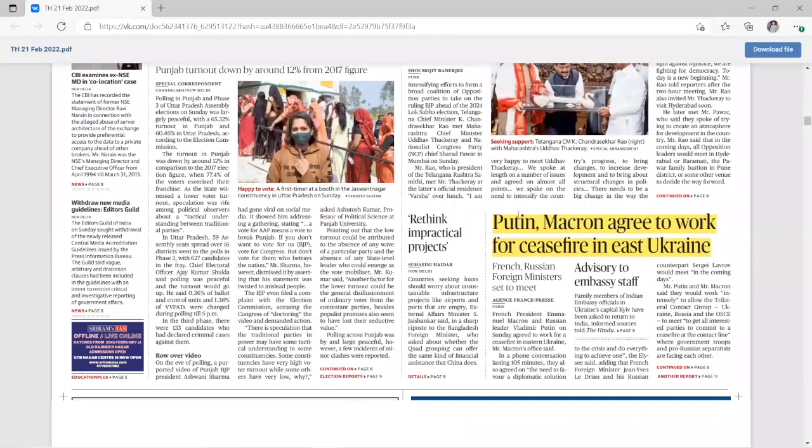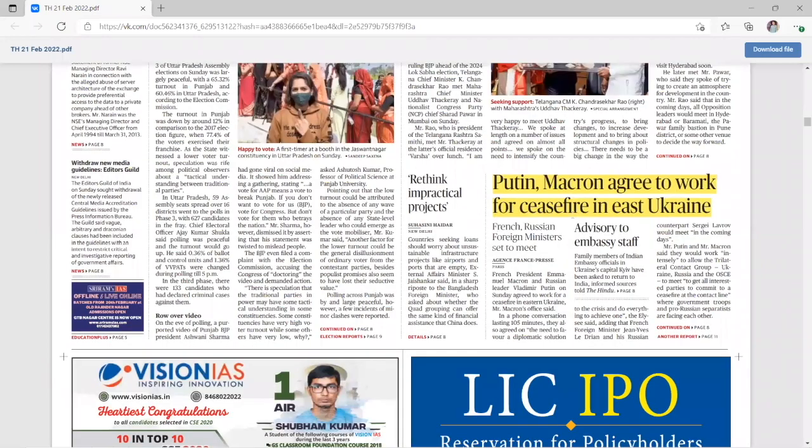The first topic is Putin and Macron agree to work for ceasefire in East Ukraine. So we have discussed the Russia and Ukraine crisis. In this, the political leaders from different countries are working closely with each other so as to avoid any war in Europe. And that is why Putin and Macron have agreed to discuss the future road for how to stop the invasion and what measures can be taken to ensure that Ukraine is not invaded. At the same time, Russia's concerns are also addressed.